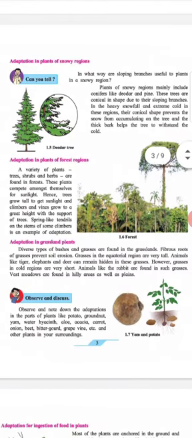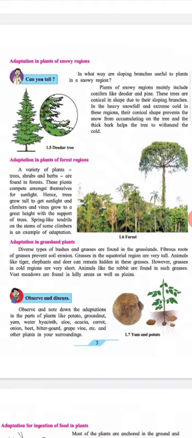Subheading: Adaptations in plants of forest region. A variety of plants, trees, shrubs, and herbs are found in the forests. These plants compete with each other for sunlight. Hence, trees grow tall to get sunlight, and climbers and vines grow to a great height with the support of trees. Spring-like tendrils on the stem of some climbers are an example of adaptation.